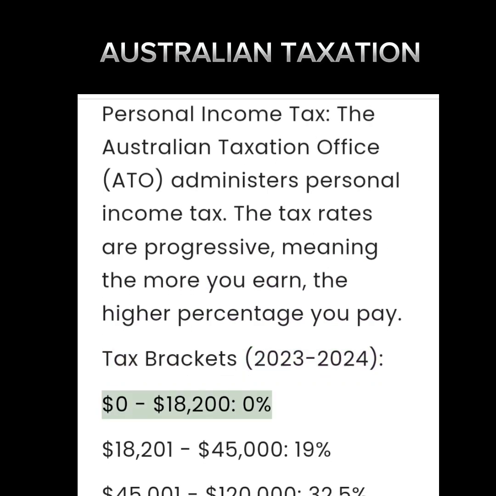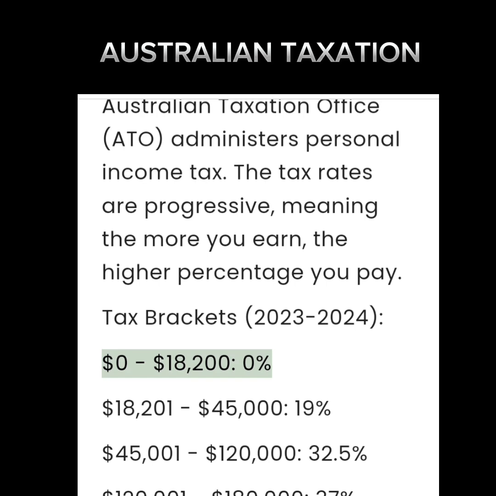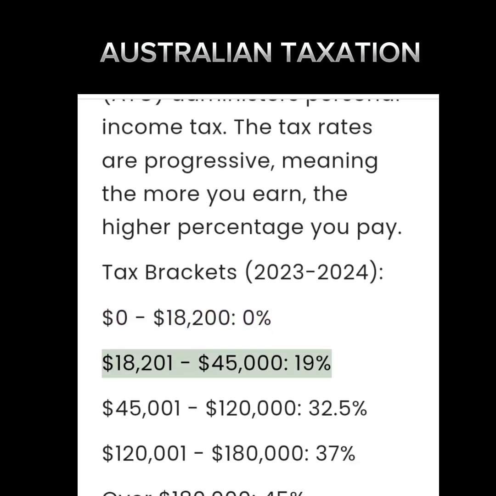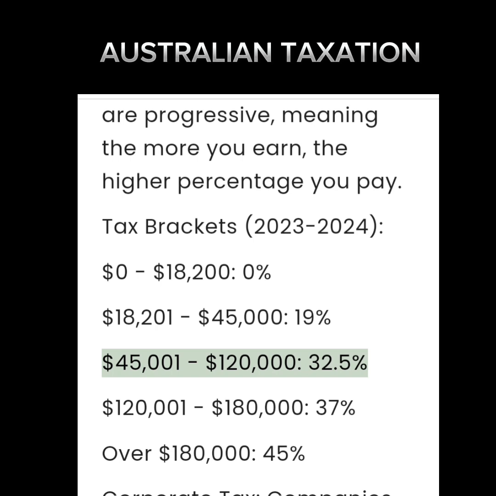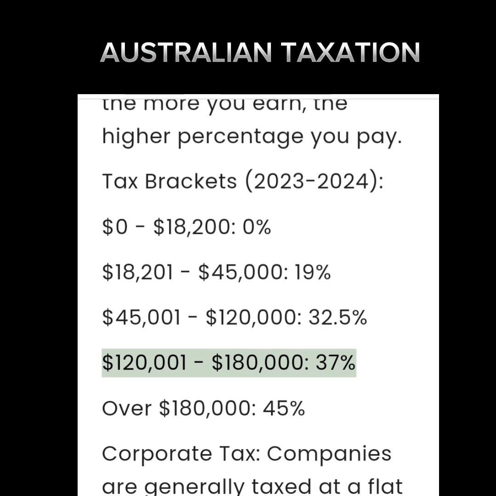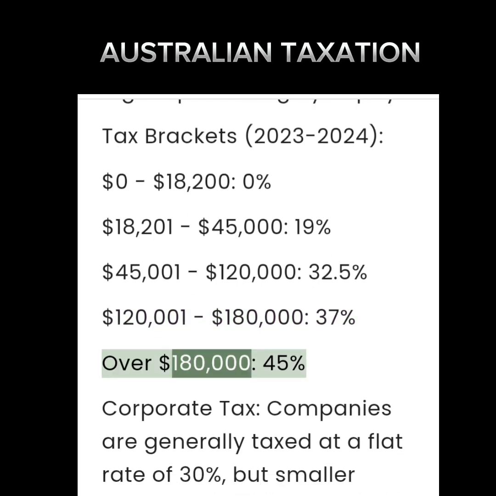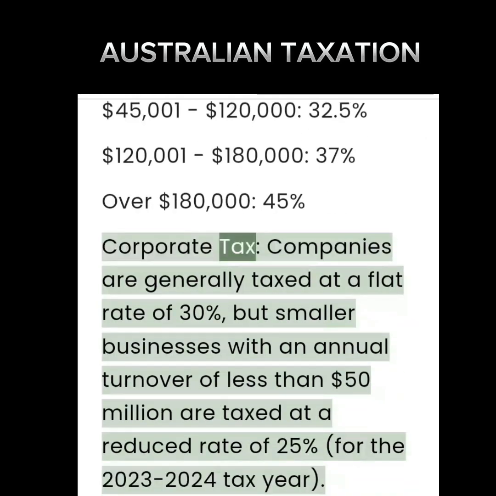Tax brackets. 0 to $18,200, 0%. $18,201 to $45,000, 19%. $45,001 to $120,000, 32.5%. $120,001 to $180,000, 37%. Over $180,000, 45%.